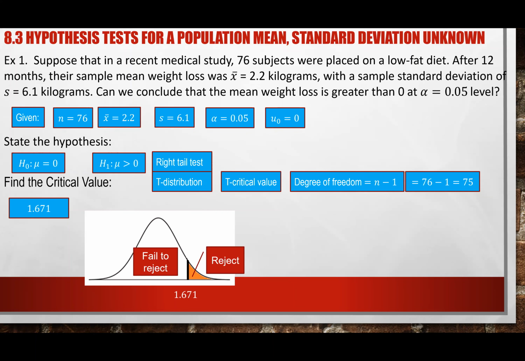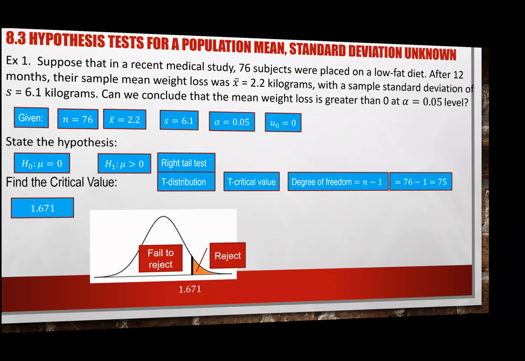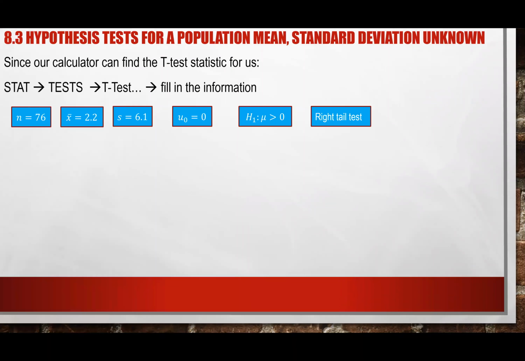So now what do I need to do? Hopefully you guys see that the procedure is the same as before. State your hypothesis, find a critical value, sketch your normal distribution graph, and then tell yourself what your critical region, reject region and do not reject region are.